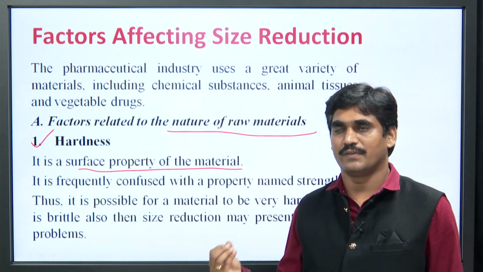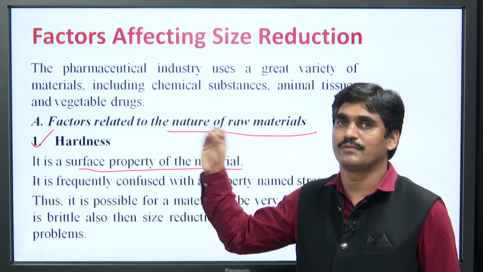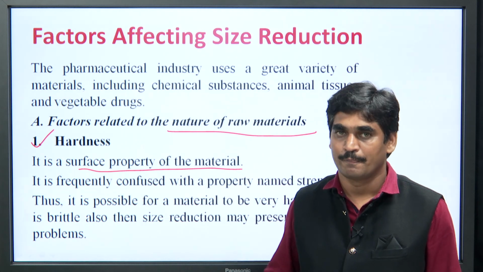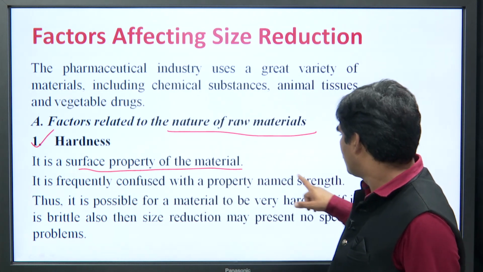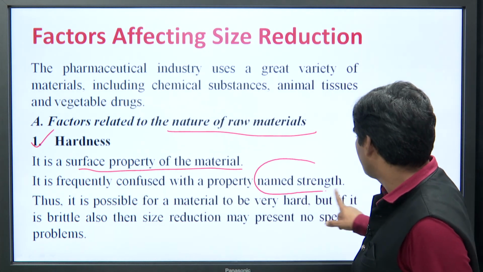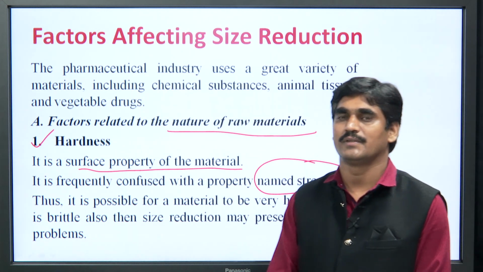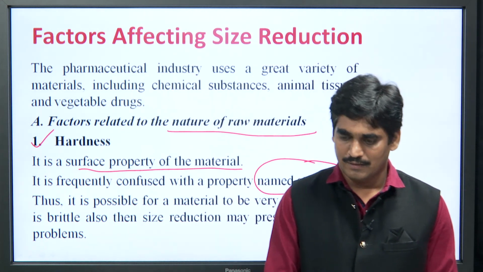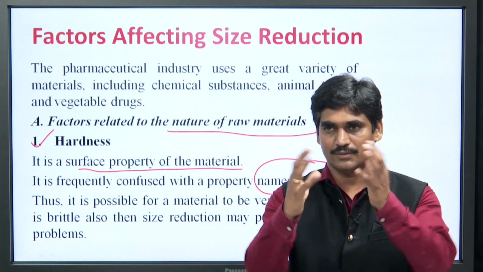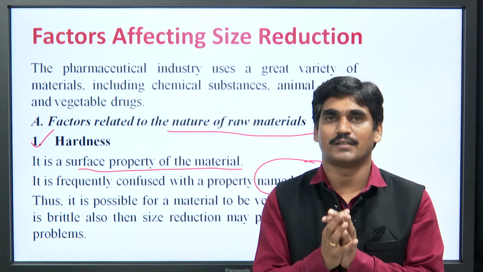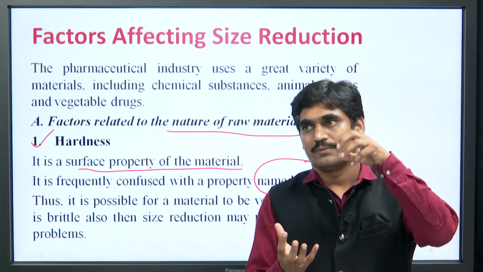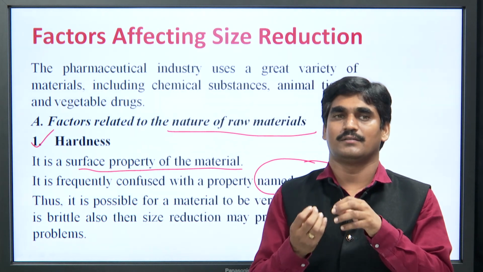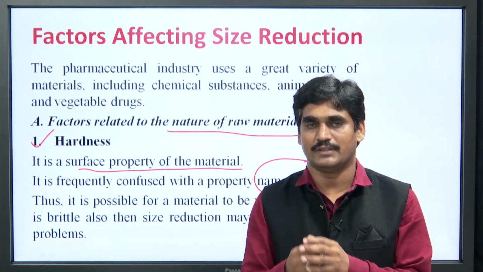Hardness is the surface phenomenon or surface property of that particular material. The term hardness is somewhat confused with the term strength. Hard means how hard the material is. Strength means what pressure it can withstand.